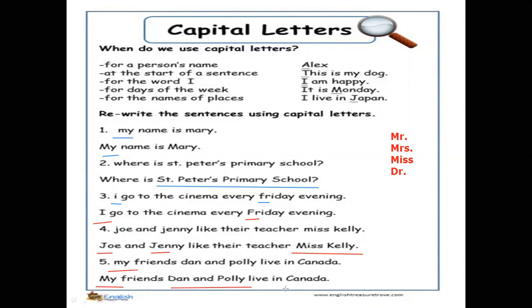Live in Canada. Canada is a place or country or city, so write it with a capital letter too.